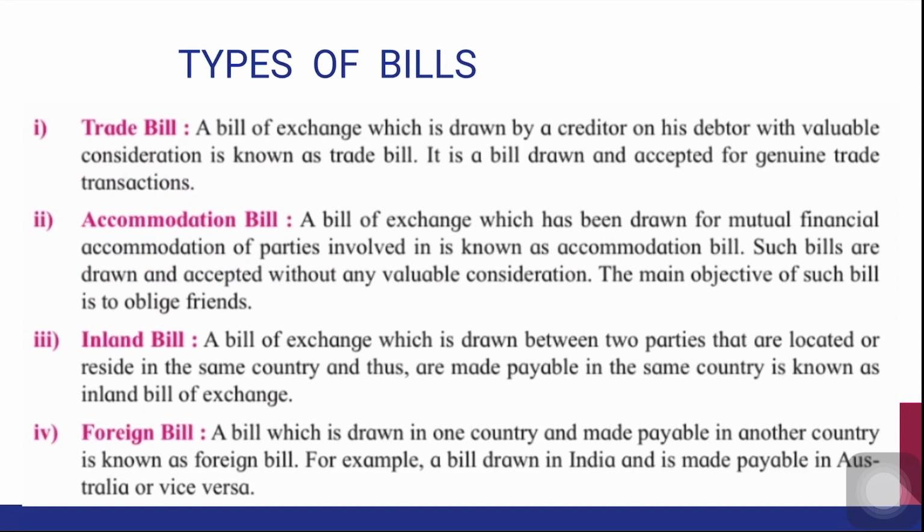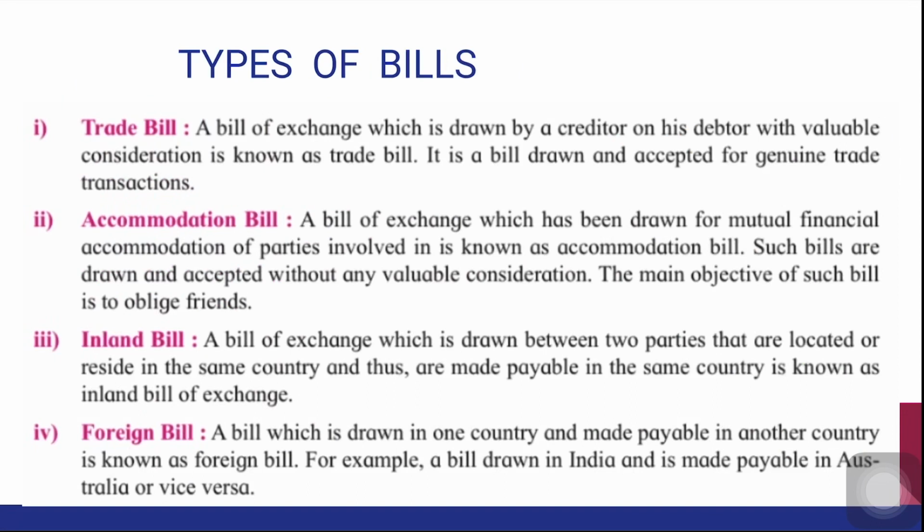Accommodation bill is a bill which is drawn for mutual financial accommodation of parties. It is not done for the purpose of trade. It is done to oblige friends. Let me give you an example. A and B are friends. A requires money. Say he requires 10,000. So he draws a bill on his friend B for 2 months. B accepts the bill. A goes to his bank and discounts the bill with his bank for rupees 9,800. Say 200 is the discount charged by the bank.